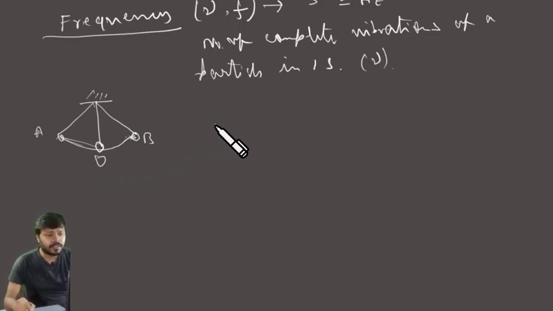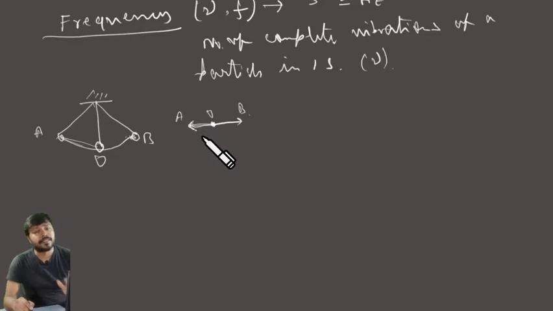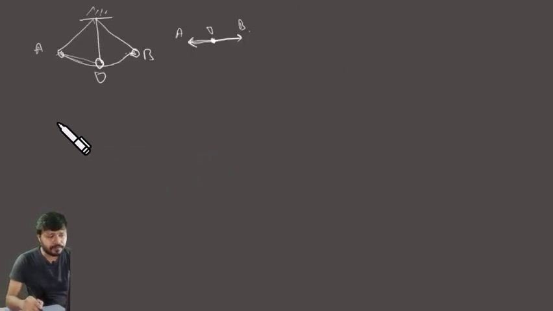And if a particle is moving in this direction, something like this, O, A, B, then if the particle starts from A, it goes all the way to O to B and then comes back to A, and then we say that the particle completed one full vibration. The number of such full vibrations in 1 second is called the frequency.